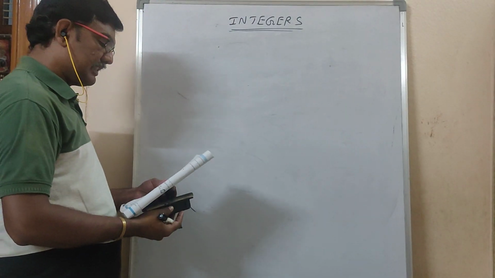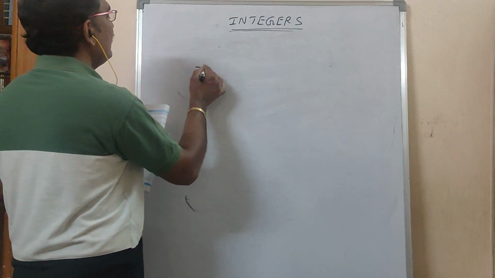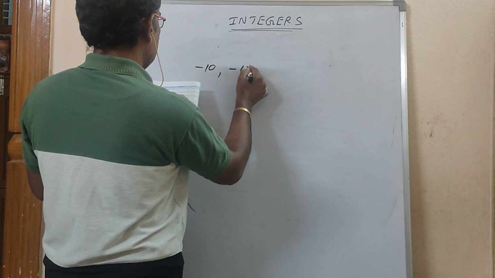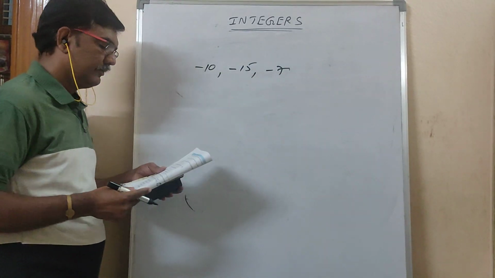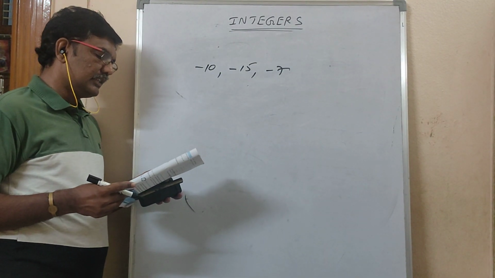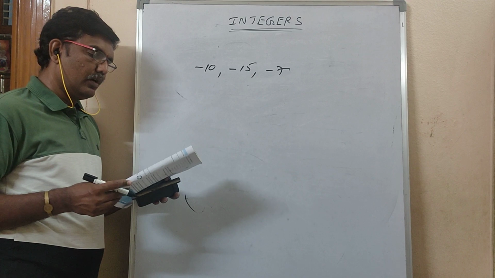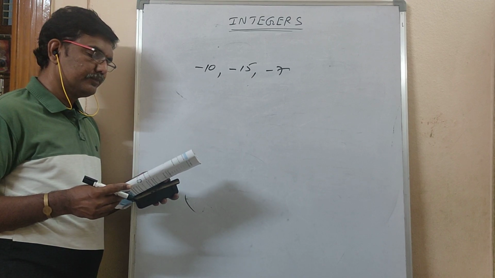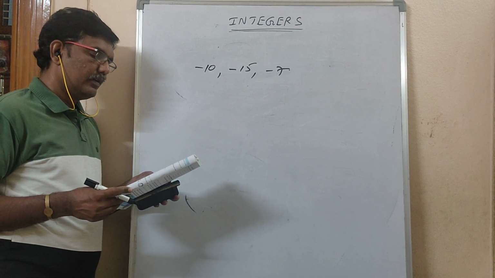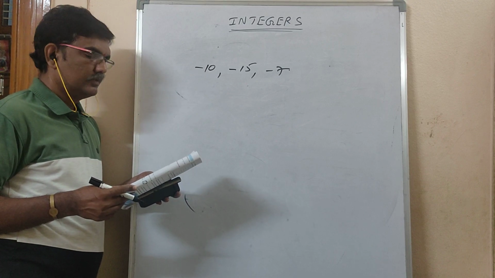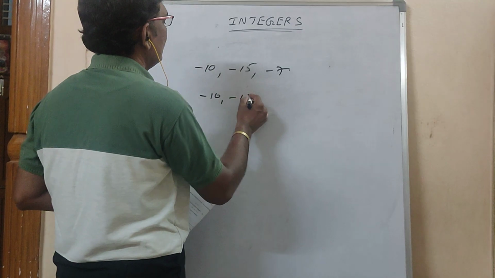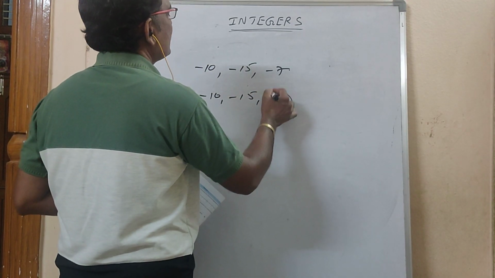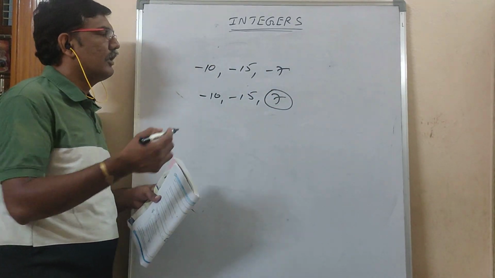So one more example I will say to you. Minus 10, minus 15, minus 7. He is asking you to represent in ascending order only. So it is minus 7 or plus 7, I don't know. Both we will see. Plus 7, minus 7, as usual, you can write it.